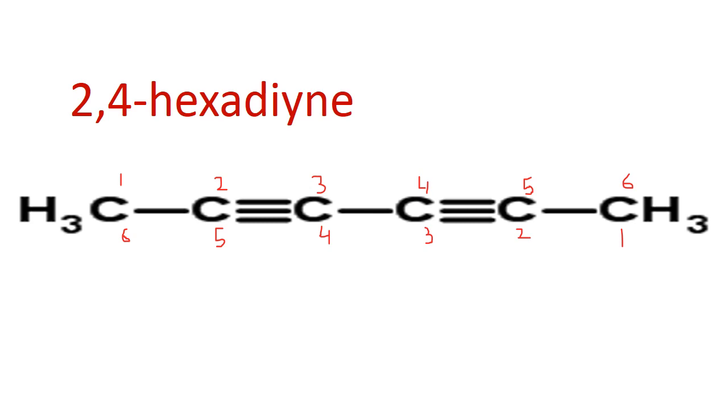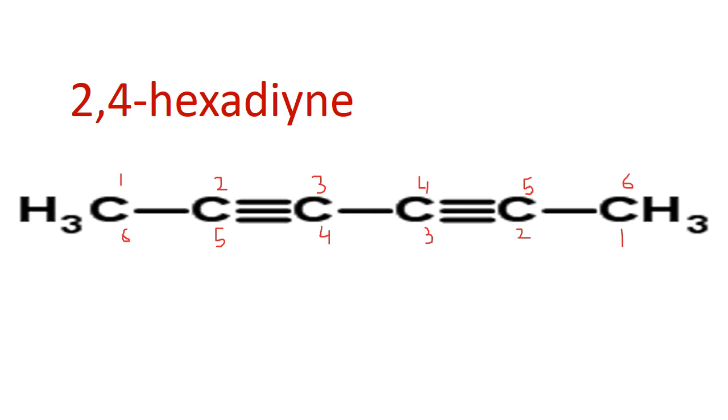But I have to also memorize the numbers where the double or the triple bond is present. Here we are dealing with triple bonds. So now I will number the chain from the left side as well as from the right side to give the lowest number to the triple bonds.